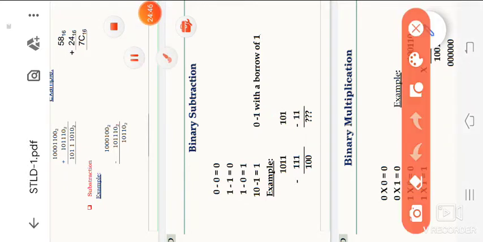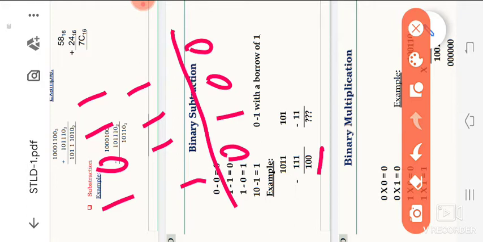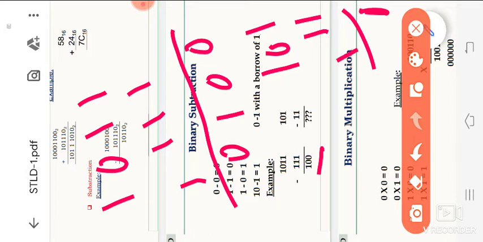This is our example, 1 0 1 1 1 1 1. We are subtracting: 1 minus 1 is 0, 1 minus 1 is 0, 0 minus 1 is 1 with borrow 1, 1 minus 1 is 0. So this is our problem. Again we are solving 1 0 1 1 1. So 1 minus 1 is 0, 1 minus 1 is 0, 1 minus 1 is 0. Here 0 minus 1 is 1, borrow 1. So 1 minus 1 is 0. So 0 1 0, we are getting the answer.